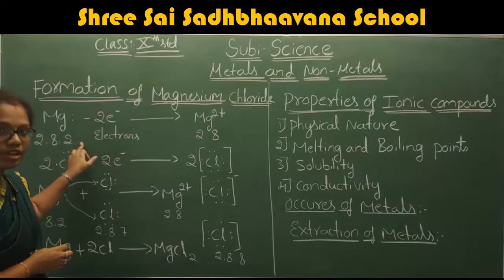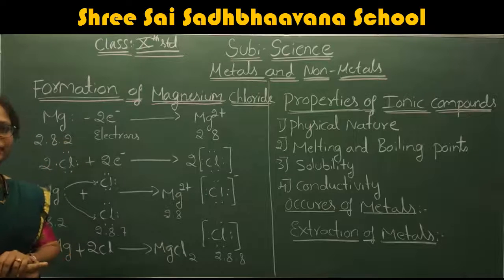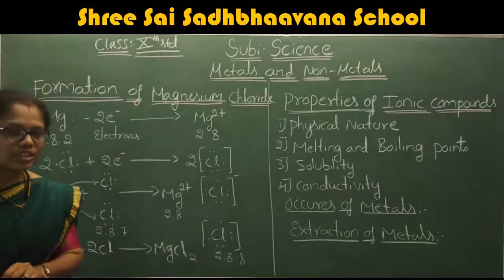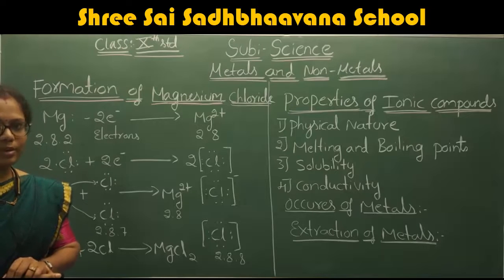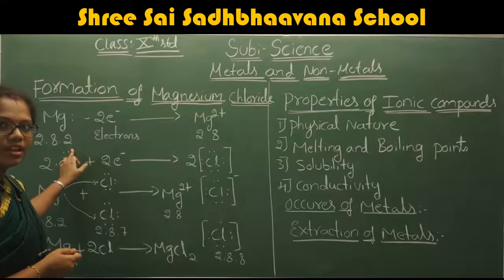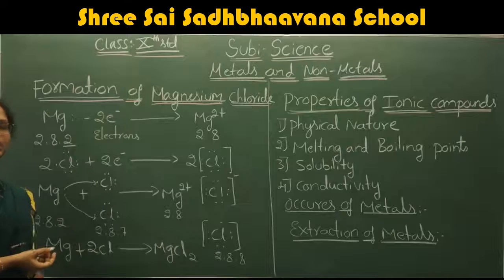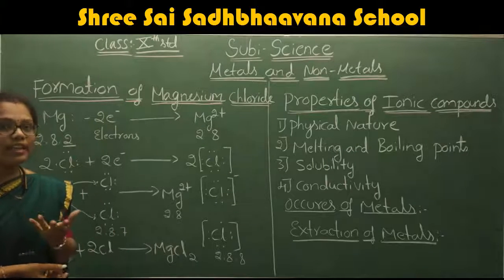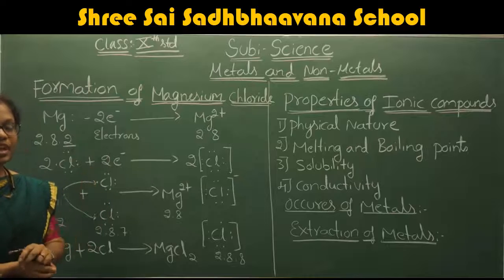Therefore, its electronic configuration is 2, 8, 2. If you look at the outermost shell, how many electrons are present in it? 2.